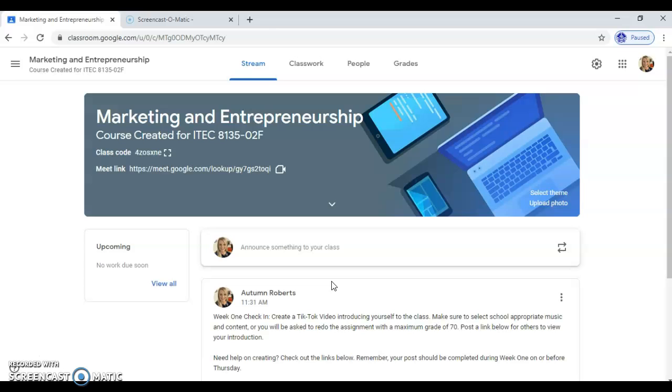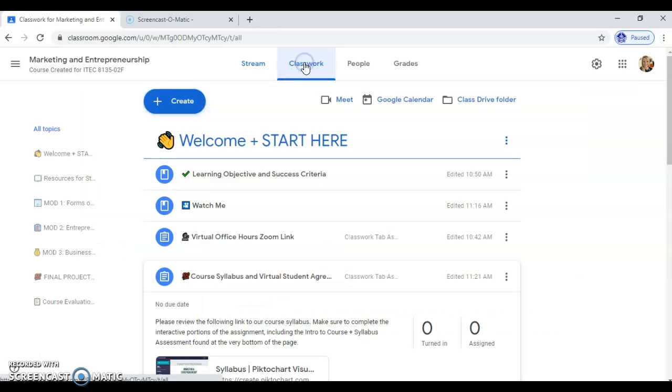Now we will move on to the Classwork tab. This tab is where you will find all of your assignments worth 60% of your grade. You will follow the Classwork tab by modules, and within each module you will have various to-dos.